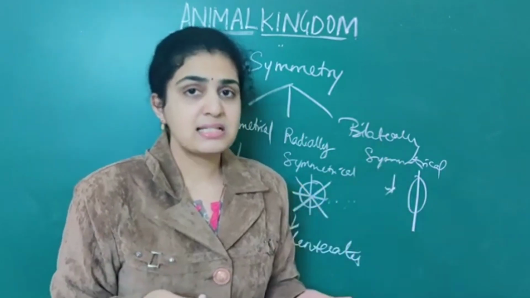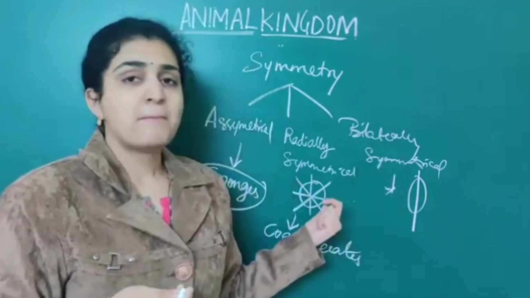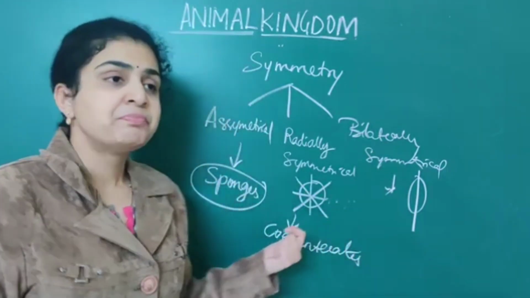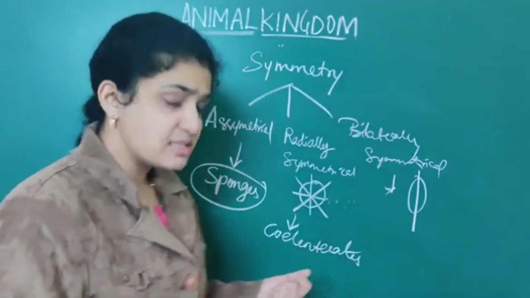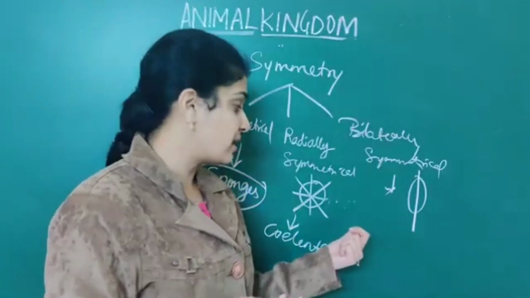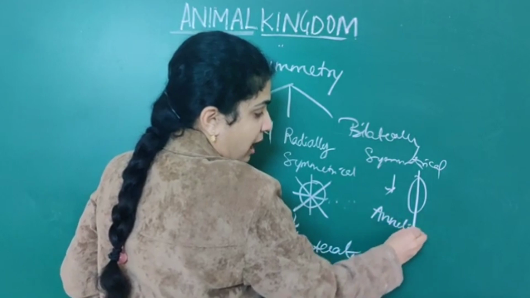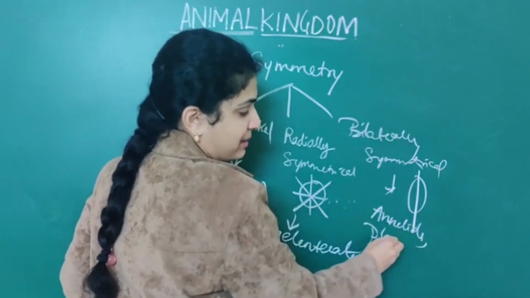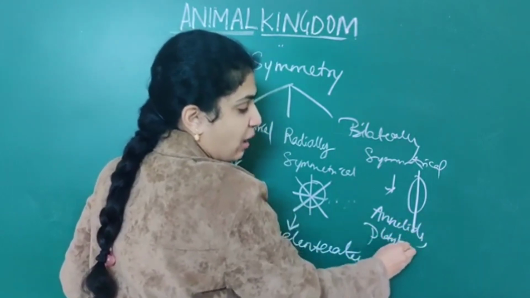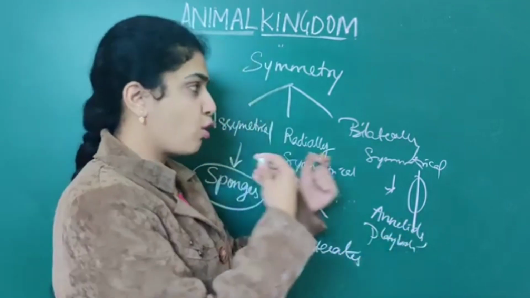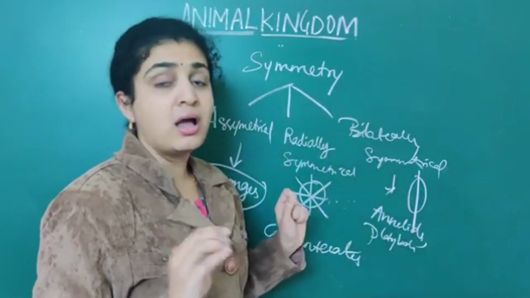What are the examples associated with these bilaterally symmetrical animals? The examples are annelids, arthropods, platyhelminthes. Whatever types come, those are all under bilaterally symmetrical.